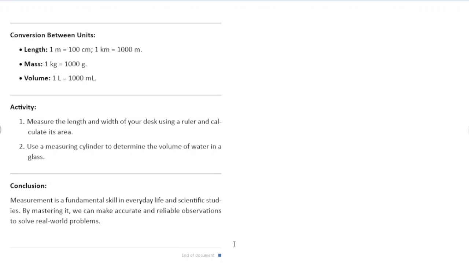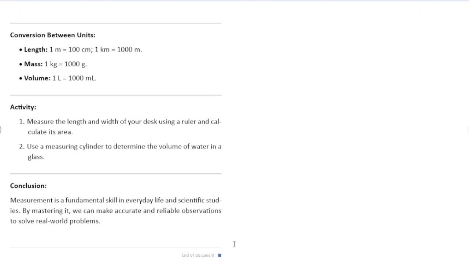Okay, so here is an activity for you to try your hands on. You can try to measure the length and width of your desk using a ruler, and then calculate the area. Just to help you, area is equal to length times width, and make sure that your unit is squared. So if the ruler that you are using gives you millimeters, make sure your final answer is millimeters squared. If it is in centimeters, it should be centimeters squared, and if it is meters, it should be meters squared.